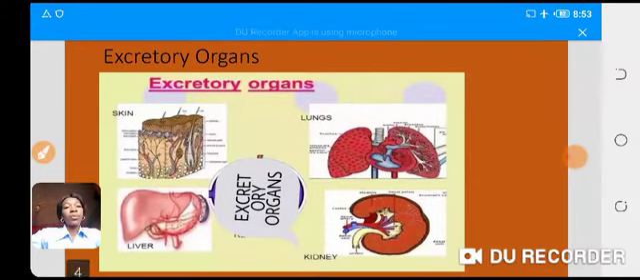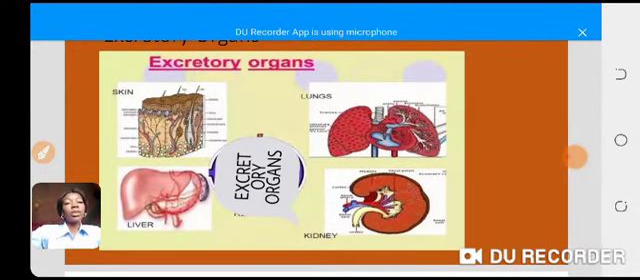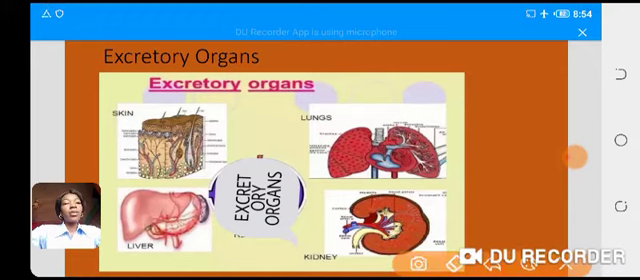We have the lungs. Can someone mention the waste product that the lung releases? Good. Carbon dioxide. So you can see the lungs there. That is the lungs that is concerned with releasing carbon dioxide from the body cells into the environment.